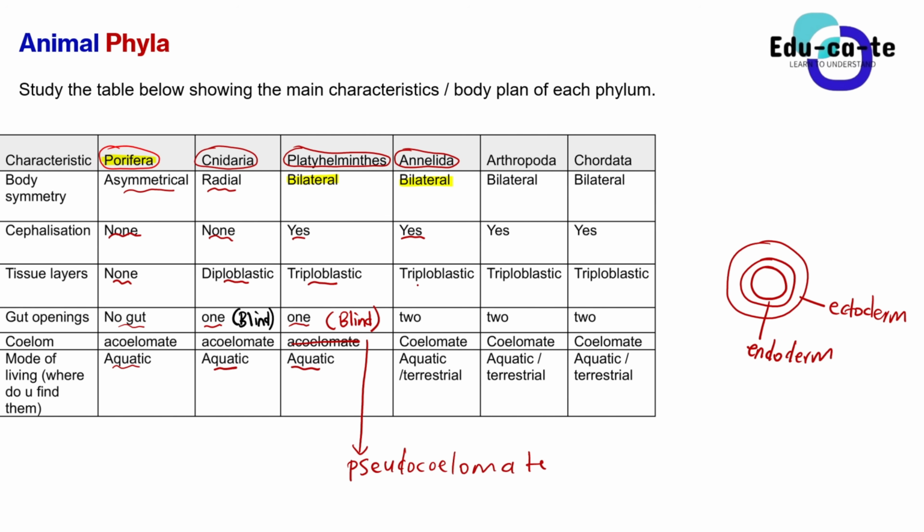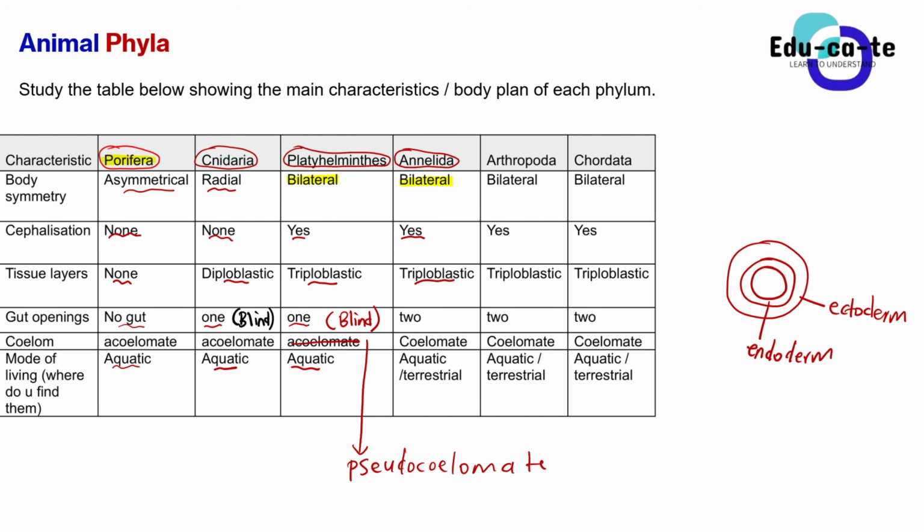The tissue layers are triploblastic. It means that we've got the ectoderm, the endoderm, and the mesoderm. Right, and then the number of gut openings will now change when it comes to Annelida. So for the previous phylum, some of them didn't have a gut, others had only one gut. But when it comes to Annelida, basically it has got two guts.